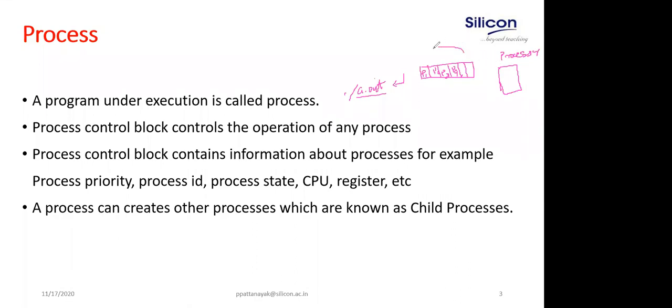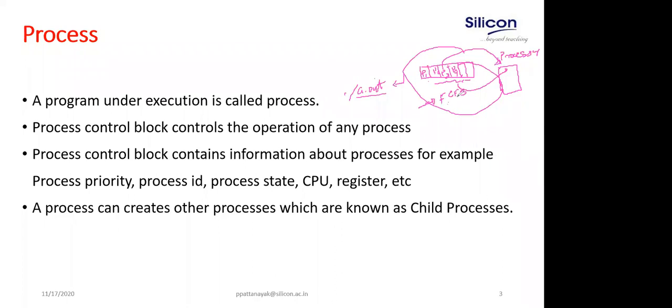So one of the jobs of the operating system is scheduling. It will schedule the job or the process to the processor. It can pick up one of the processes from the ready queue and assign it to the processor. There are various scheduling algorithms. The simplest scheduling algorithm is first come, first serve, FCFS. That means the process that comes first to the ready queue has to be processed first. One of the simplest scheduling algorithms is first come, first serve.